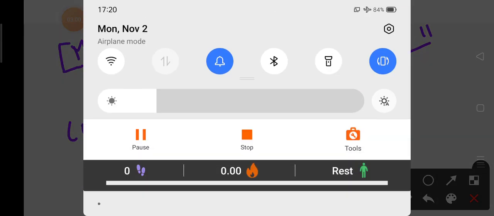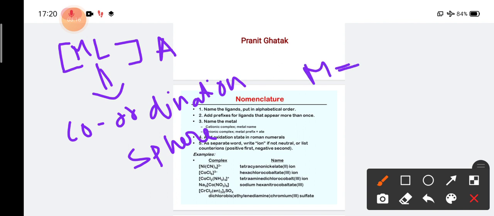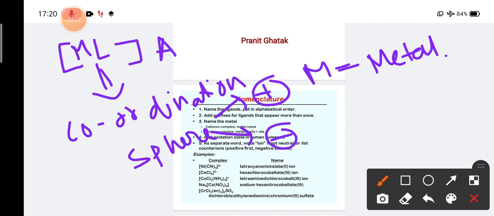So what happens in all the cases here? If the coordination sphere is positive, then the name of the metal will not be changed. The metal name will be the same as it is. But if the coordination sphere is negative, then the metal name will be changed and it will be added as -ate, like iron becomes ferrate and copper becomes cuprate.